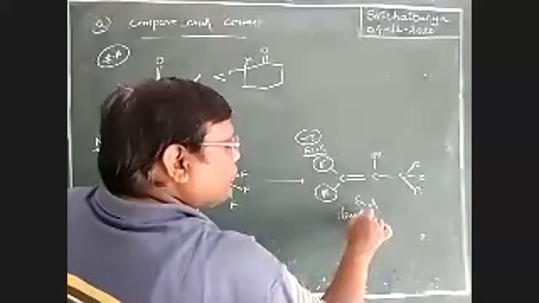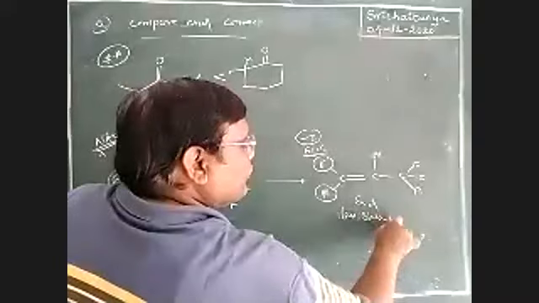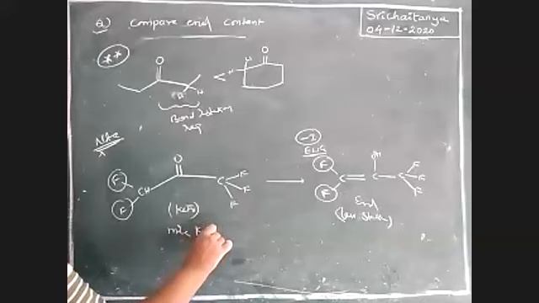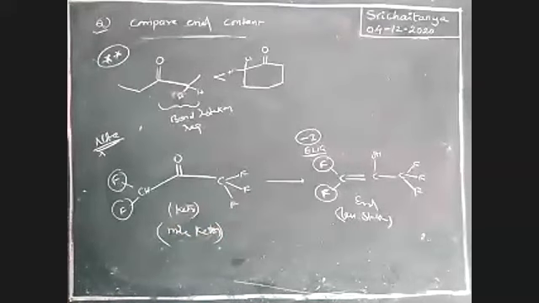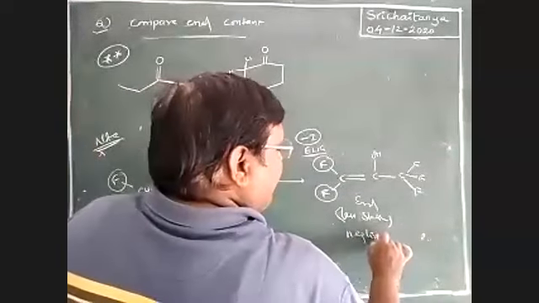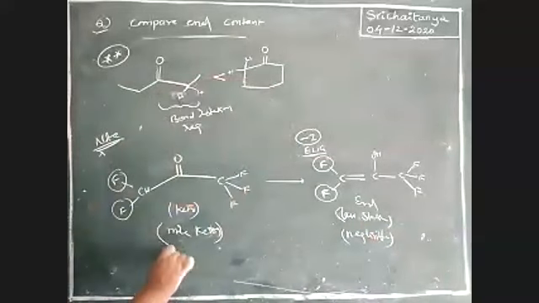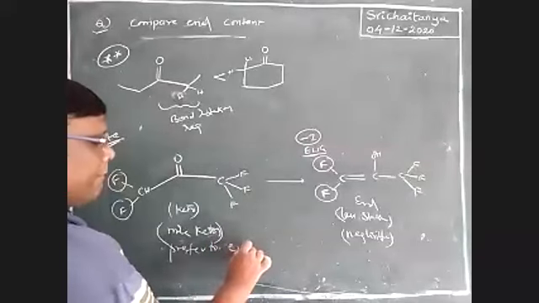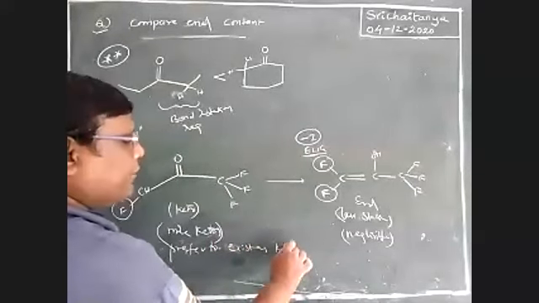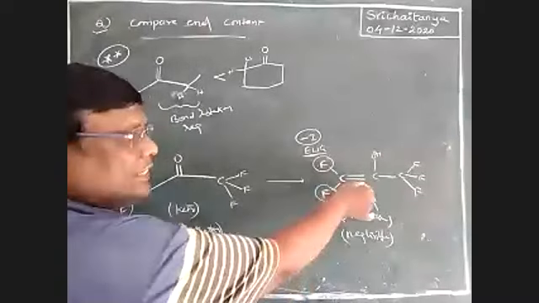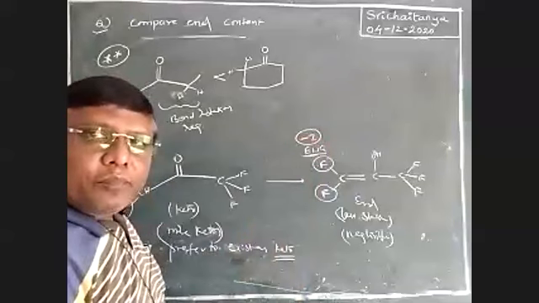Therefore, it is a lower percentage, less stable. Therefore, more keto form is available, so it prefers to exist in keto form. The enol content is almost negligible, boys. It prefers to exist as keto form because these electron withdrawing groups destabilize the formed alkene.